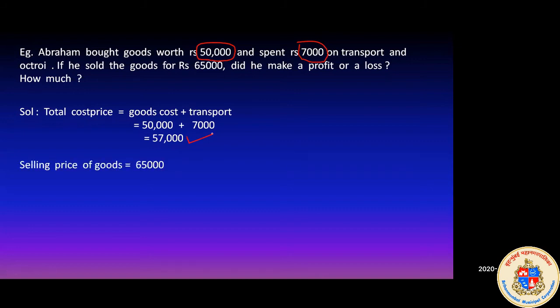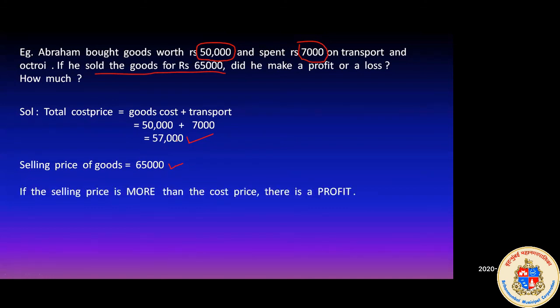The selling price is already given in the question. He sold the goods for 65,000. So we have the selling price also. The selling price of the goods is 65,000. Now we have the cost price and we have the selling price. If the selling price is more than the cost price, there is a clear profit.